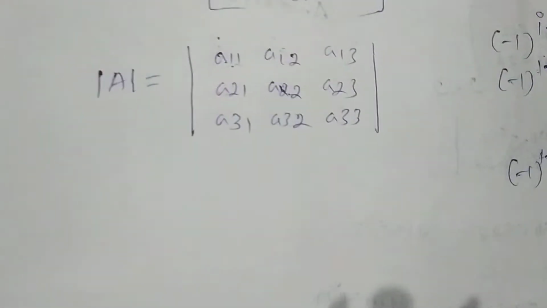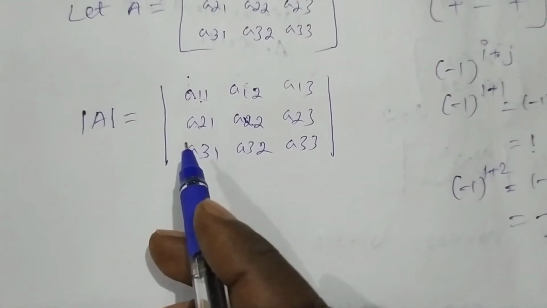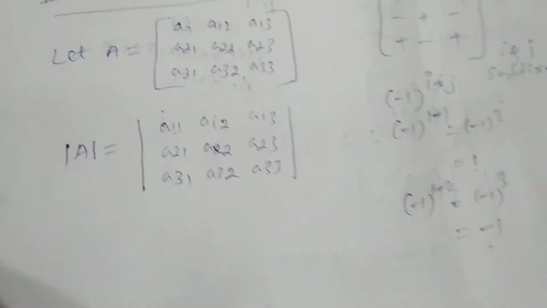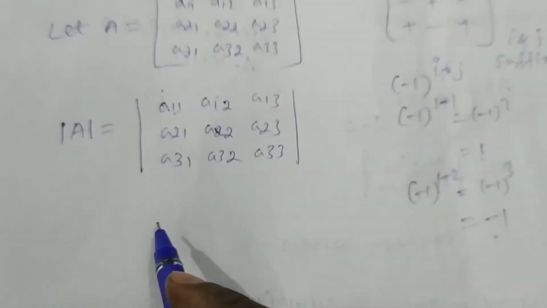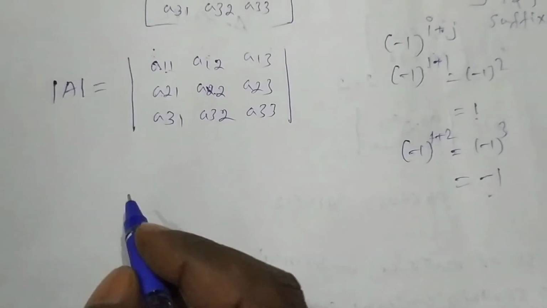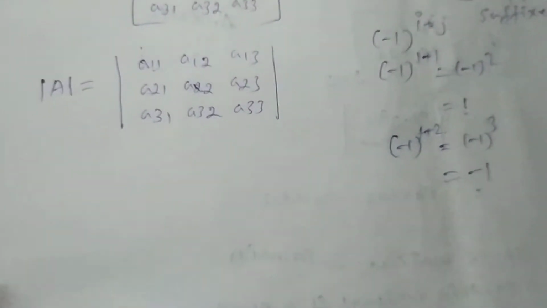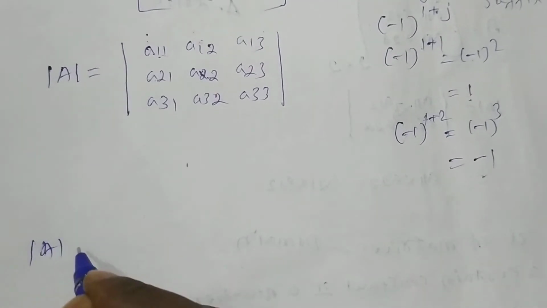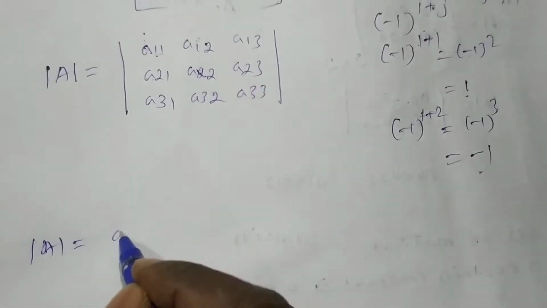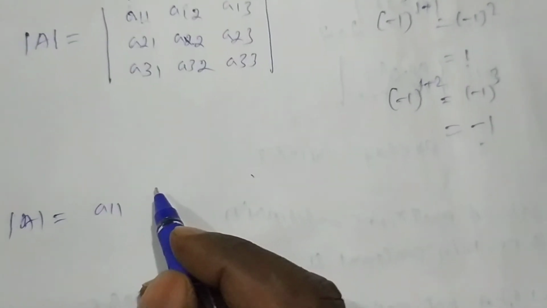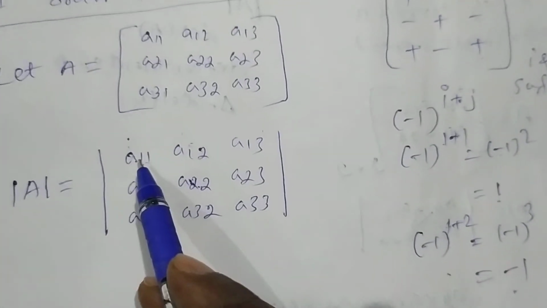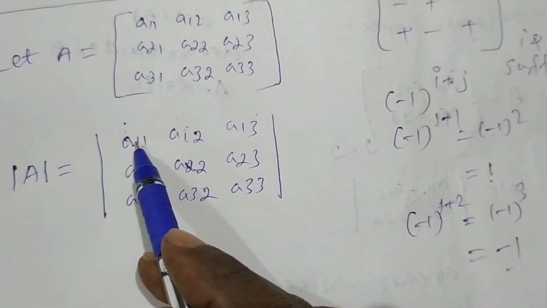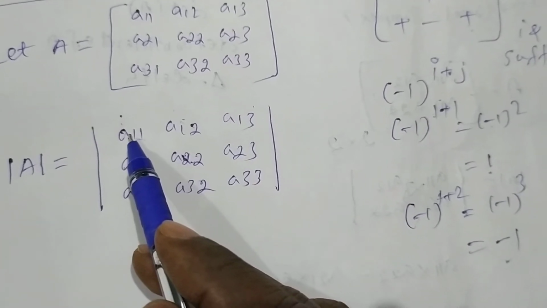How do we find the value of a third order determinant? We can easily find the value of the first order determinant and the second order determinant. But how do we find the value of a third order determinant? See here, there is one formula. The sign of the first term is plus. Here we find determinant of A is equal to a11, positive, and delete all the elements of the row in which the element belongs.